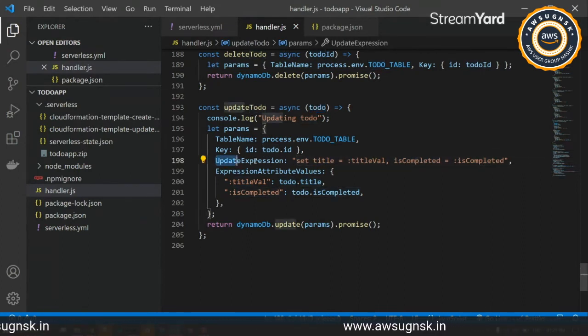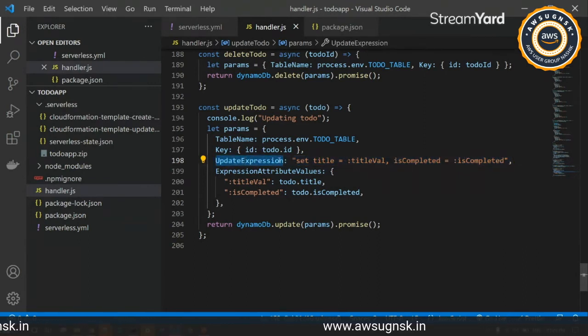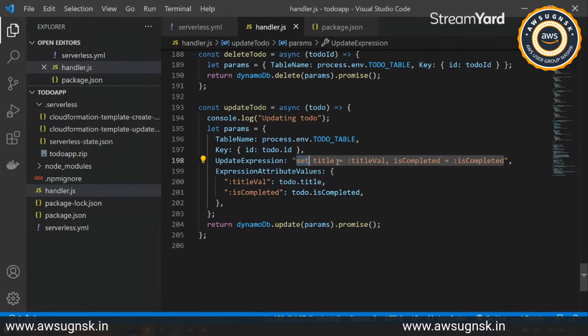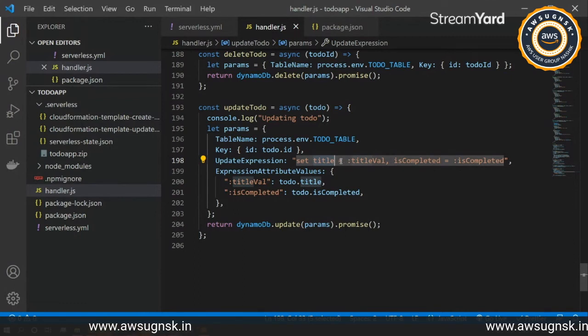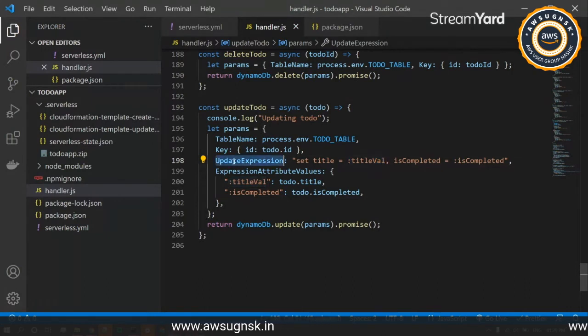This is a custom syntax to update any particular fields inside the DynamoDB table. So we have the update expression. What you have to do is add set before each and every key that you have inside your table. And then under the set we have title. This will be data binded at runtime when this query is run, to update that particular field.